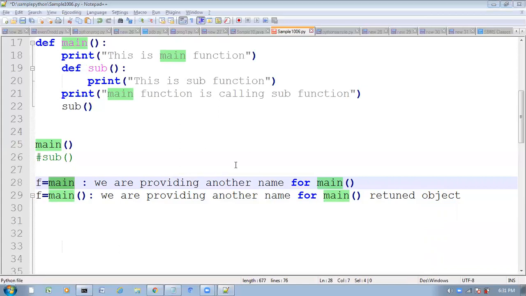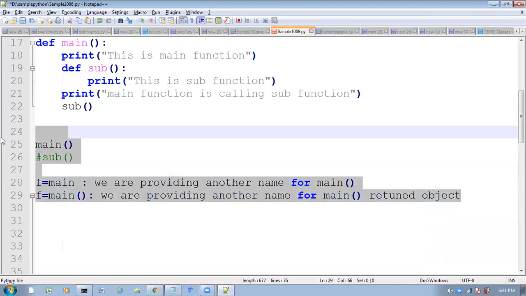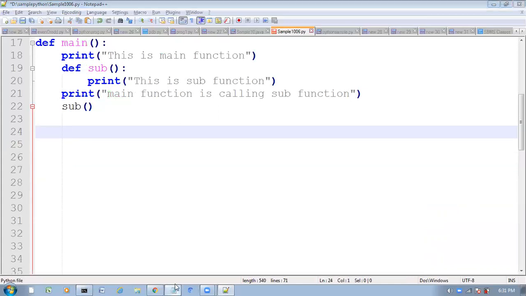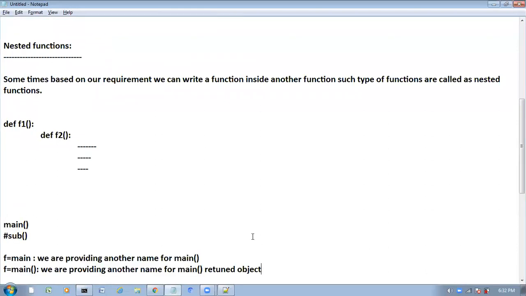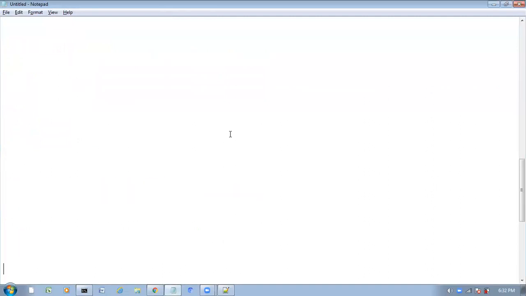All right. So now here, let me go for this.